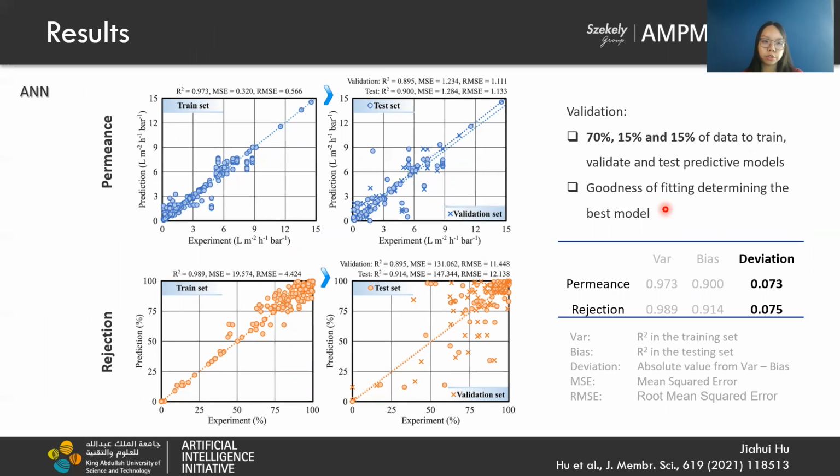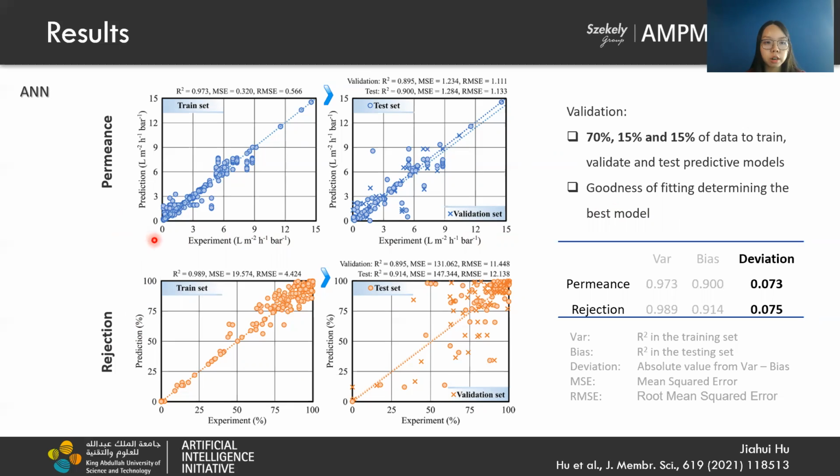Our target is to predict membrane separation performance, which is determined by two variables, permeance and rejection. Permeance measures how fast the solvent penetrates the membrane, while rejection discloses the selectivity to tested compounds. Let's look at the results given by the ANN model.